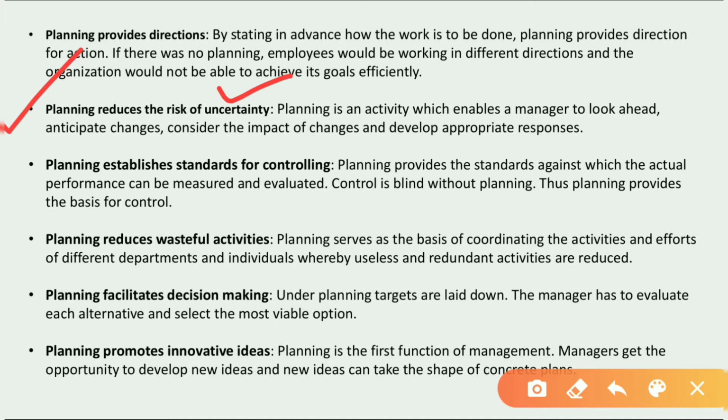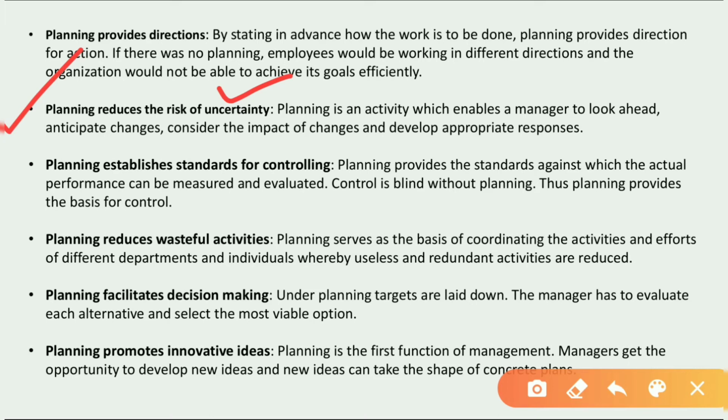They have to anticipate and look ahead, and they have to reduce the risk if they feel any uncertain event is going to come. With the help of planning they can reduce the uncertainty.